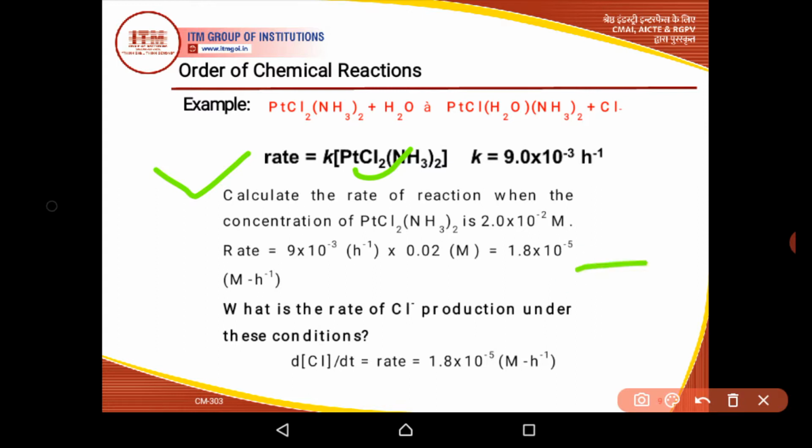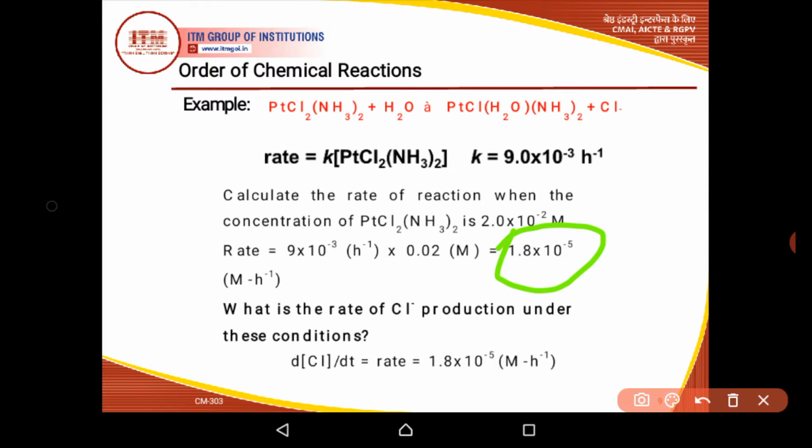The value of k is given here, that is 9.0 × 10^-3 per hour. So this is the value of k times the concentration of the reactant, given as 0.02 mole. If we calculate this, we will get 1.8 × 10^-5 mole per hour.